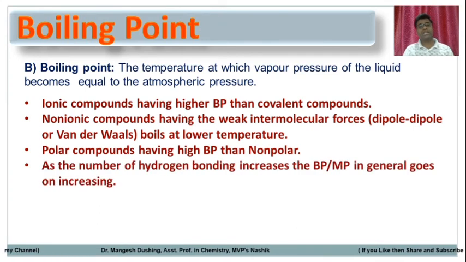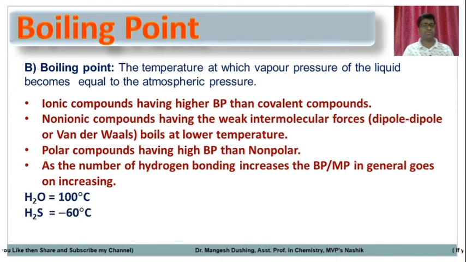As the number of hydrogen bonds increases, the melting point and boiling point also increase. Hydrogen bonding is one type of dipole-dipole interaction, but stronger than the ordinary dipole-dipole interactions. That's why as the number of hydrogen bonds increases, the melting point and boiling point of the molecule increase.